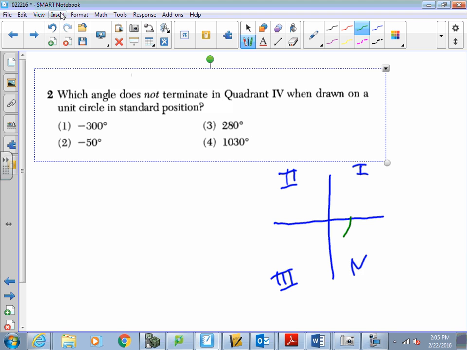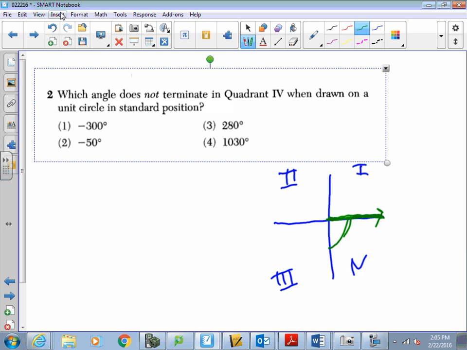So remember, let's go ahead and make our initial and our terminal vector. All right, so if we go all the way around here, that's negative 90 degrees right there.